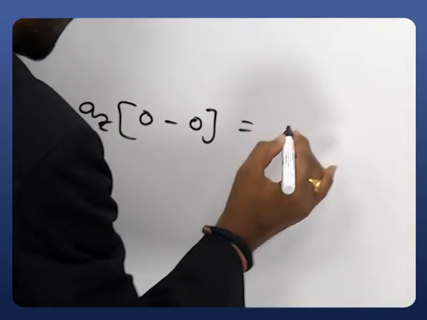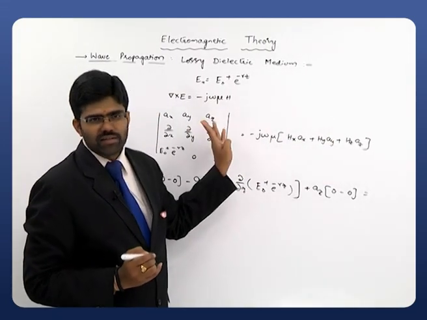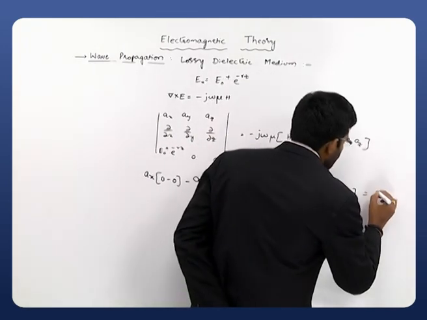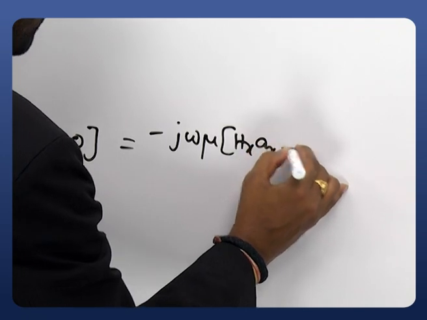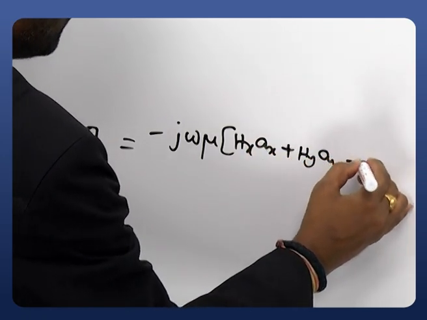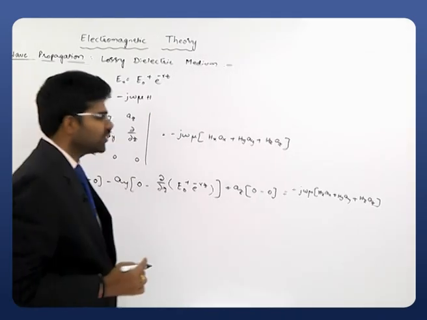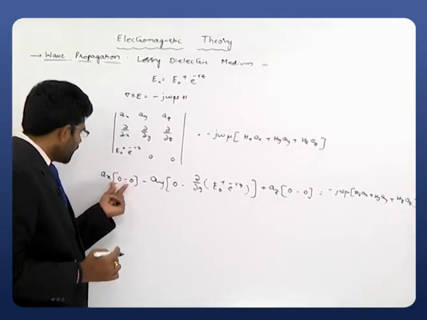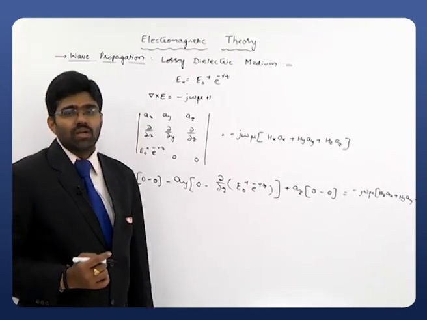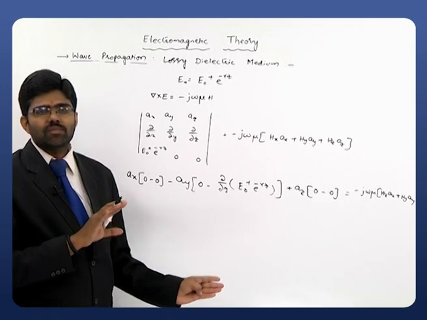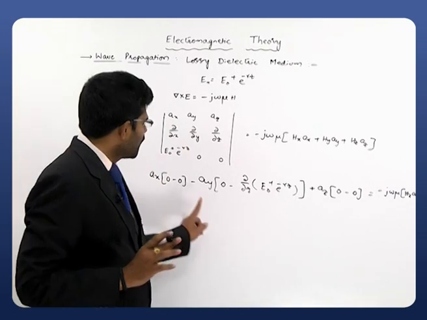Dou by dou y of that quantity is 0, which is equal to, on the right hand side, the entire term remaining unaltered: minus j omega mu times Hx ax plus Hy ay plus Hz az. Now clearly observe that on the left hand side, ax is multiplied with 0 and az is also multiplied with 0. That means there is no x term and no z term on the right hand side either if you compare the unit vectors.